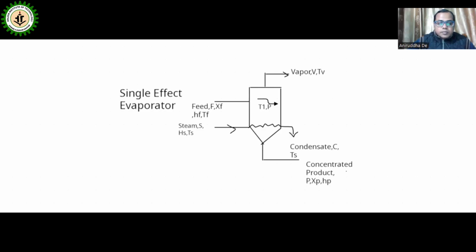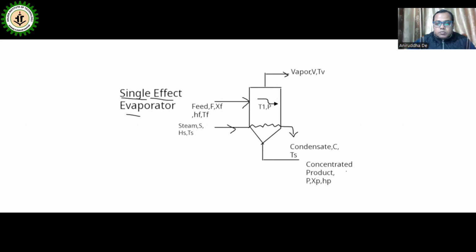Now if we go for the material and energy balance of a single effect evaporator, this is the calandria. Here the feed is entering inside the calandria, and this is the heat exchanger inside which steam is entering.